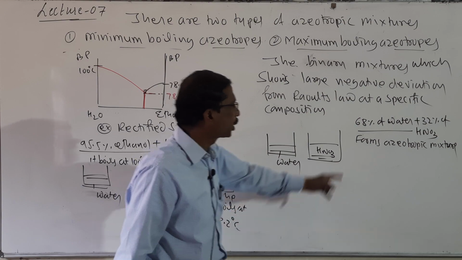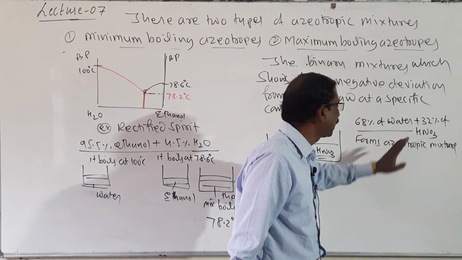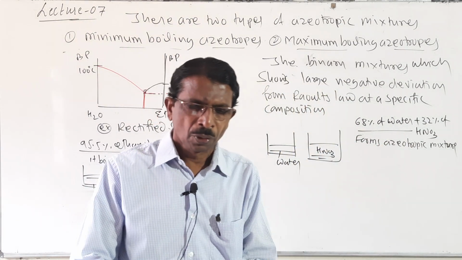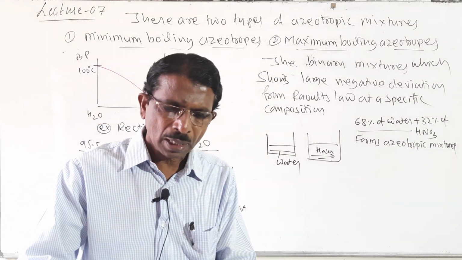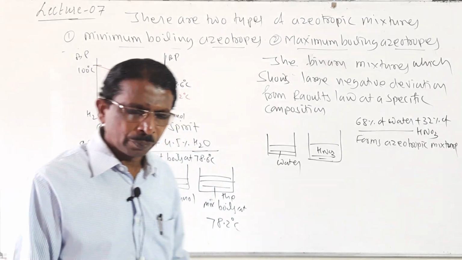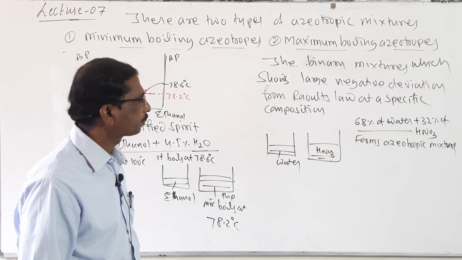Look here students, 68% water and 32% nitric acid forms azeotropic mixture.